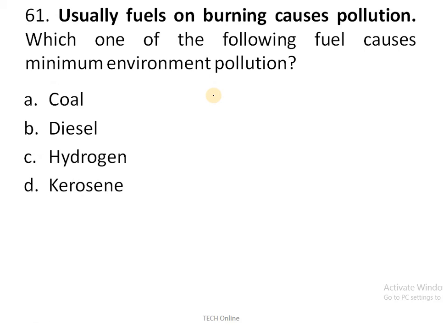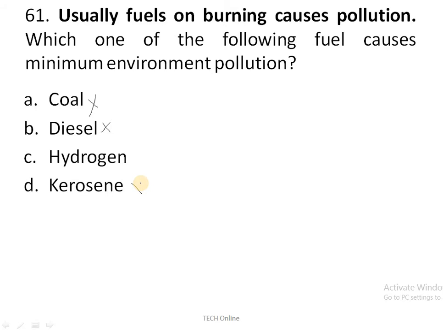Moving to the next question, usually fuels on burning cause pollution, that basic thing. Which one of the following fuels causes minimum environmental pollution? Coal, it is not possible. Coal produces high carbon, and diesel also produces high pollution.